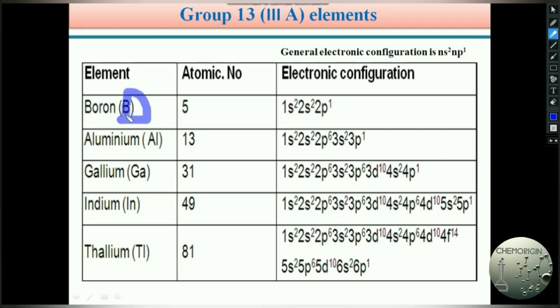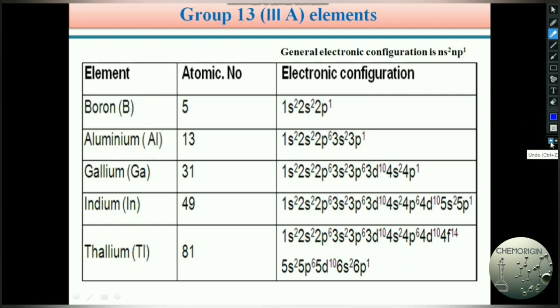Boron should always be with capital B. Aluminium, capital A, small l. Gallium, capital G, small a. Indium, capital I, small n. Thallium, capital T, small l. So these are the element notations.